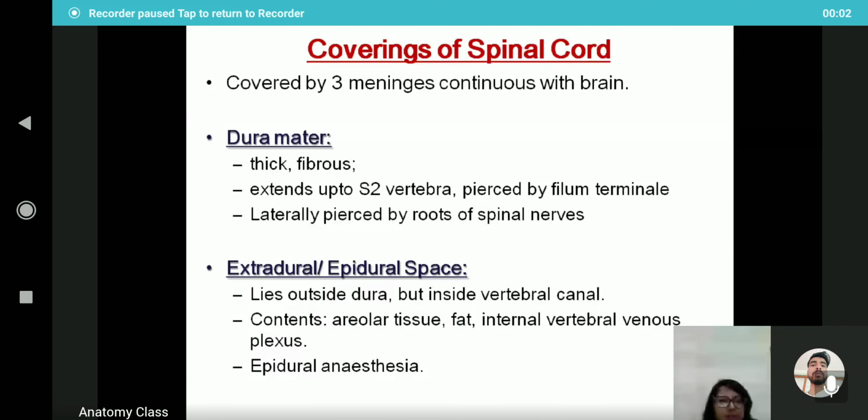It is covered by three meninges continuous with the brain. The dura mater is thick and fibrous, extends up to the S2 vertebra and is pierced by the filum terminale. The filum terminale is the extension of the pia mater, and the dura is laterally pierced by the roots of the spinal nerves. The extradural or epidural space lies outside the dura mater but inside the vertebral canal in the spinal cord, and contains areolar tissue, fat, and the internal vertebral venous plexus. Epidural anesthesia is given in the epidural space.